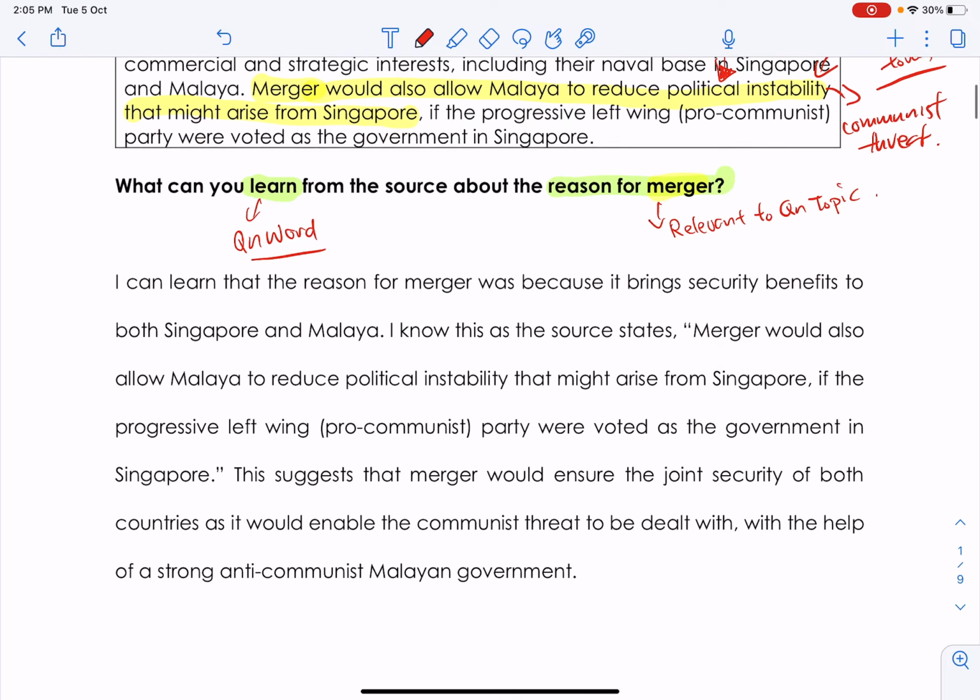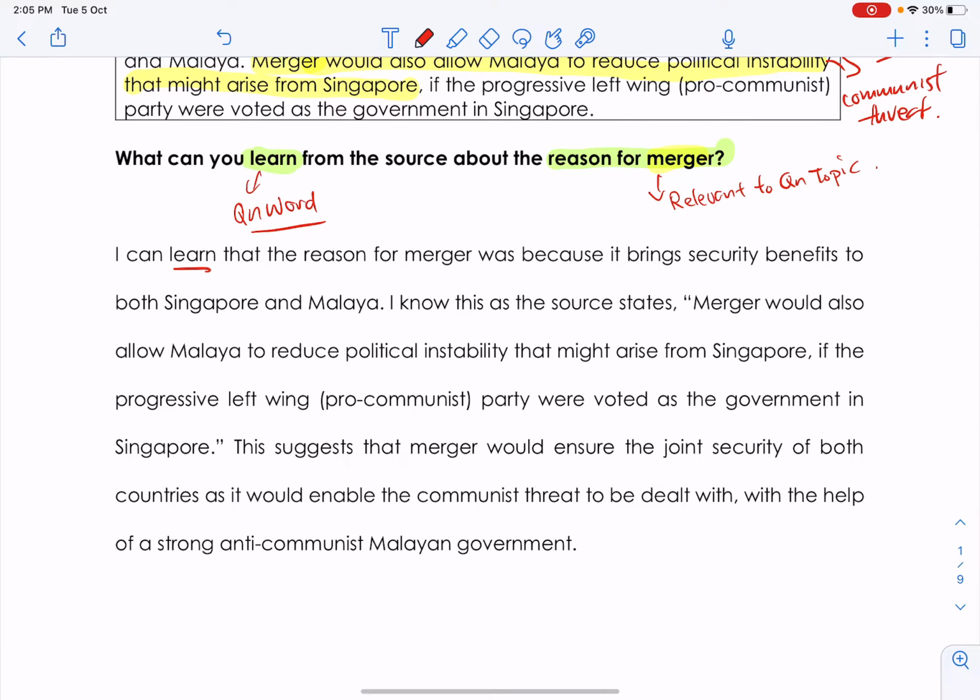So when I write my answer down, make sure that I write the question word learn, and then I write the question topic reason for merger, so I can learn reason for merger. And then I write the short and sweet inference: security benefits to both Singapore and Malaya. Very short, very sweet, but to the point, and it's clear, security benefits. How do I know security benefits? Then I just need to quote my evidence here.